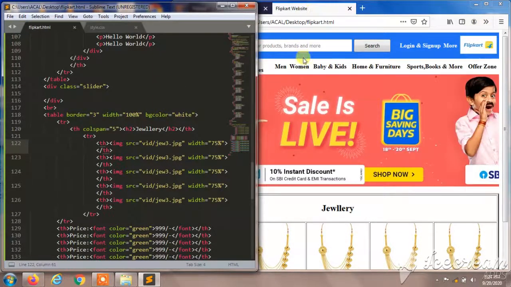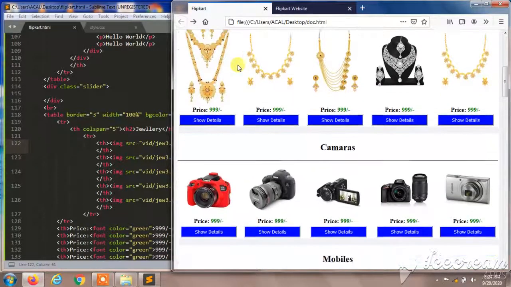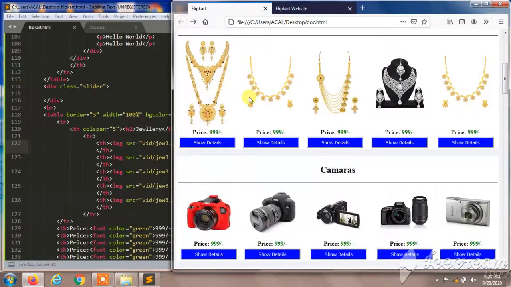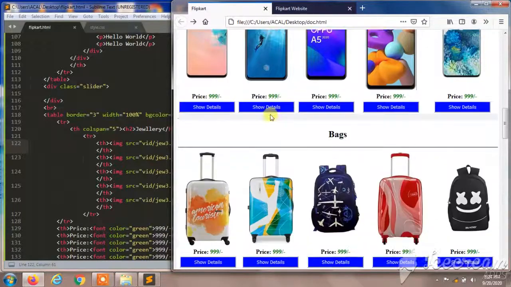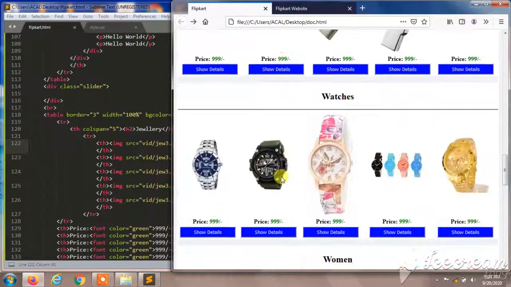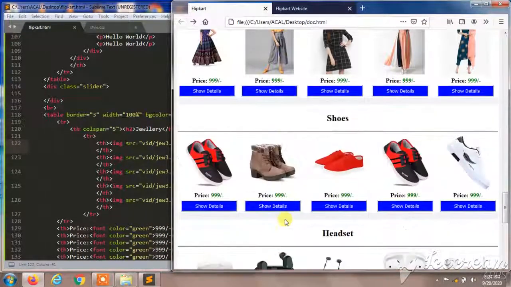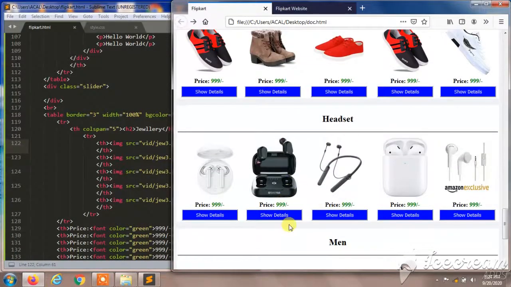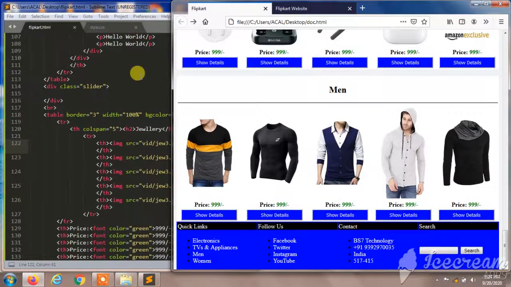Now in our original web page there are many products over here, and we can also give that line in our web page, and this border also.